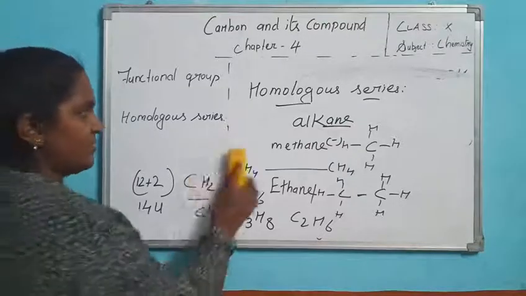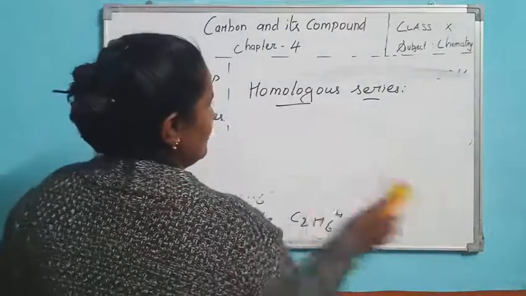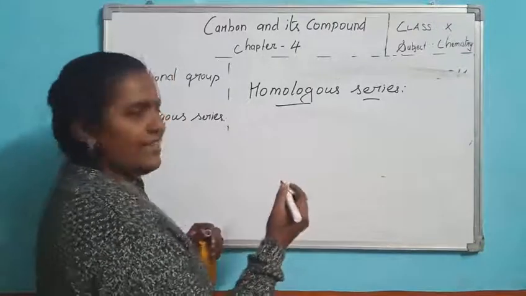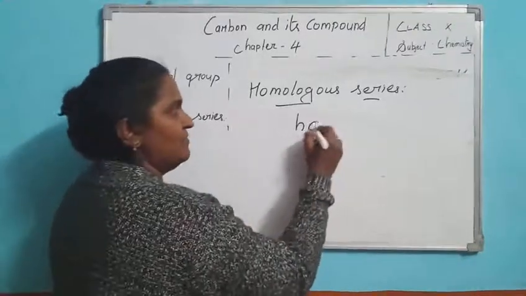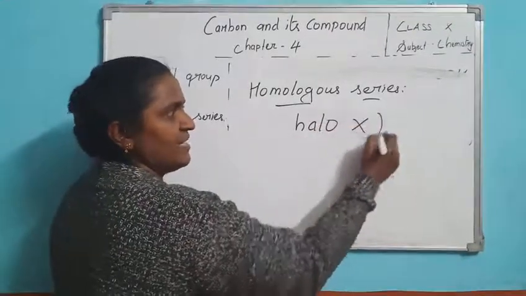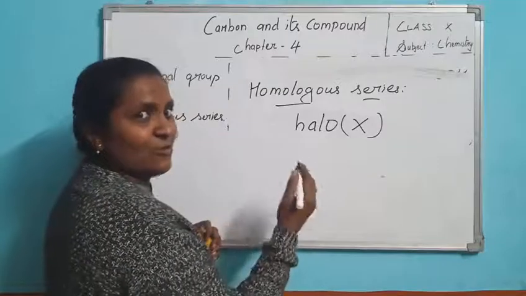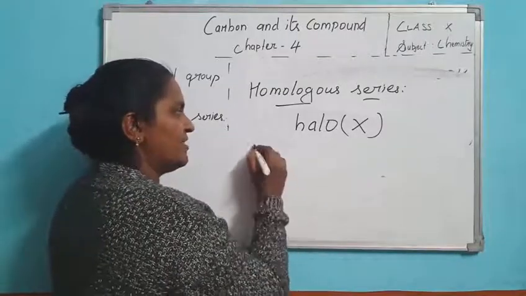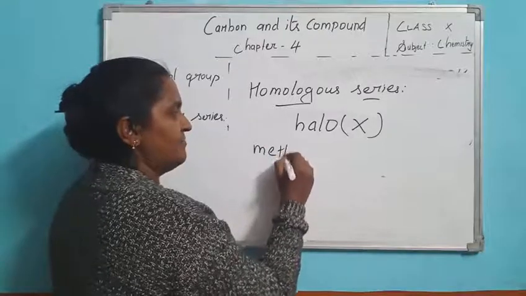Another example is the halo group. Halo means the symbol is X. Halogen group: chlorine, bromine, iodine. So first you are going to write methyl chloride.